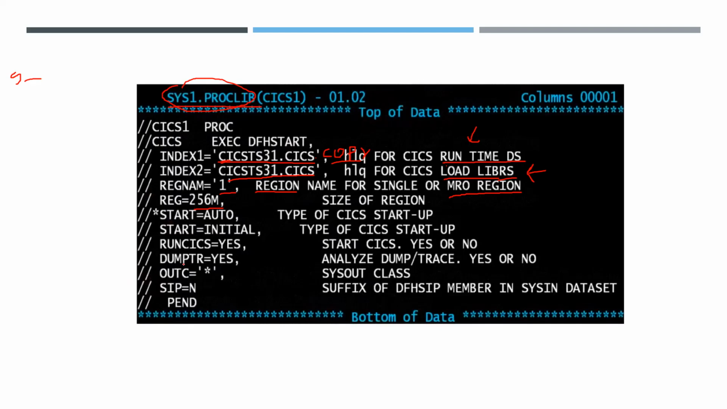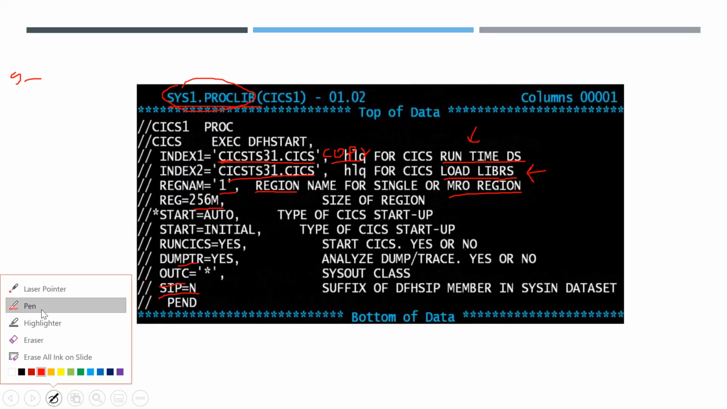Dump tr, run KICKS, it is for dump for backup. SIT equal to C. Here SIT is the system initialization parameter. SIT equal to N in the sense N is the suffix of SIT. DFHSIPN, that DFHSIPN procedure is invoked. From there, it is the start stage.